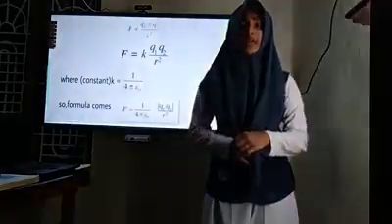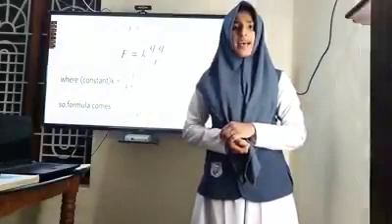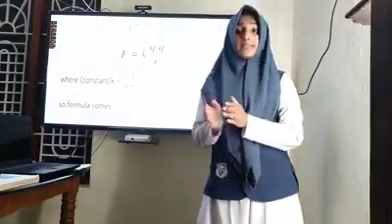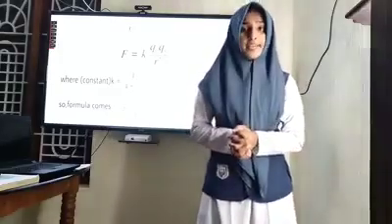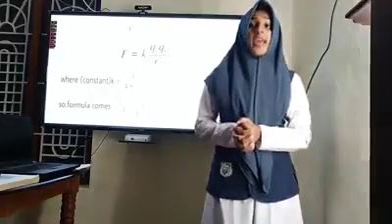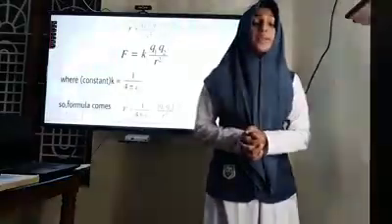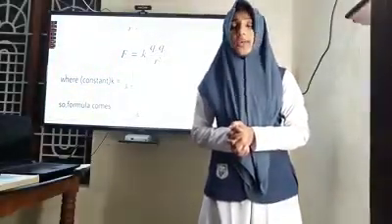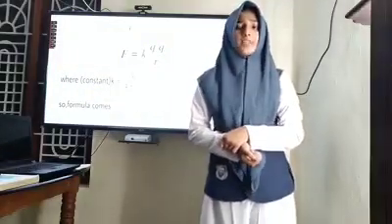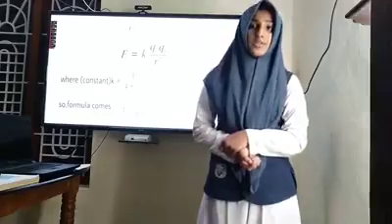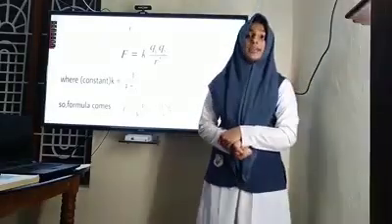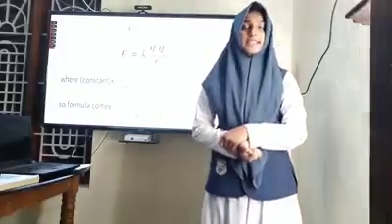Now, this epsilon 0 has a value. The value of epsilon 0 is 8.854 into 10 raised to minus 12 C square N raised to minus 1 m raised to minus 2. That is the unit of that. So we have to learn by heart the value of epsilon 0. What was it? 8.854 into 10 raised to minus 12 C square N raised to minus 1 m raised to minus 2.